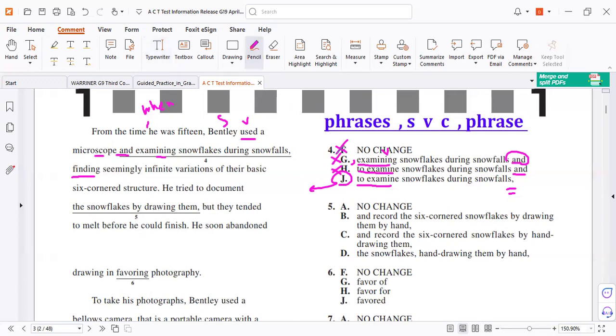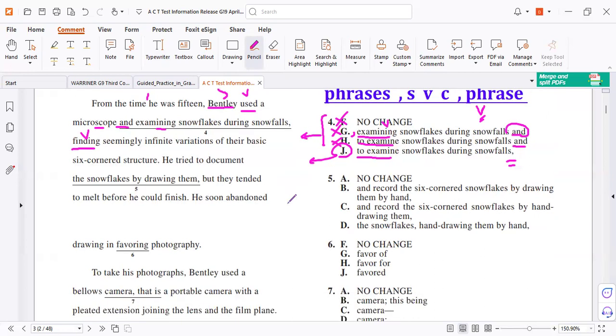Plus, there are many mistakes in the other answers. Again, this is a phrase that starts with a present participle phrase, a verb. Who or what did this verb? The subject of the sentence, Bentley. That's why we have a comma. So the subject of this phrase is the same subject. So who is going to find? Bentley. So we need a comma, so J is correct. Always memorize the common mistakes.